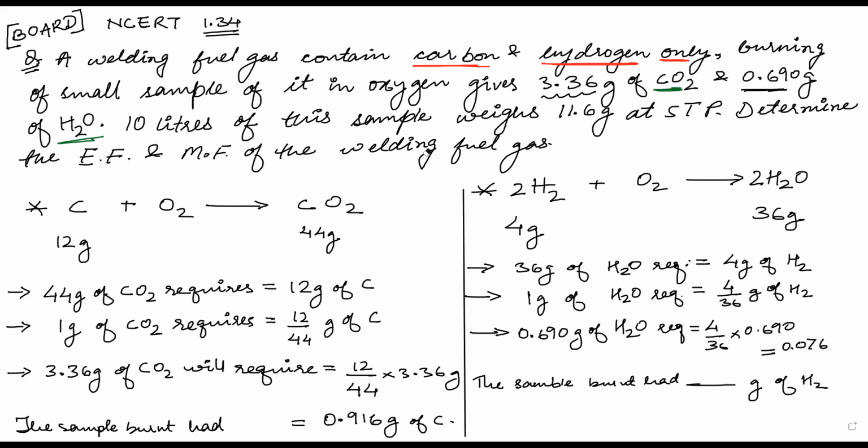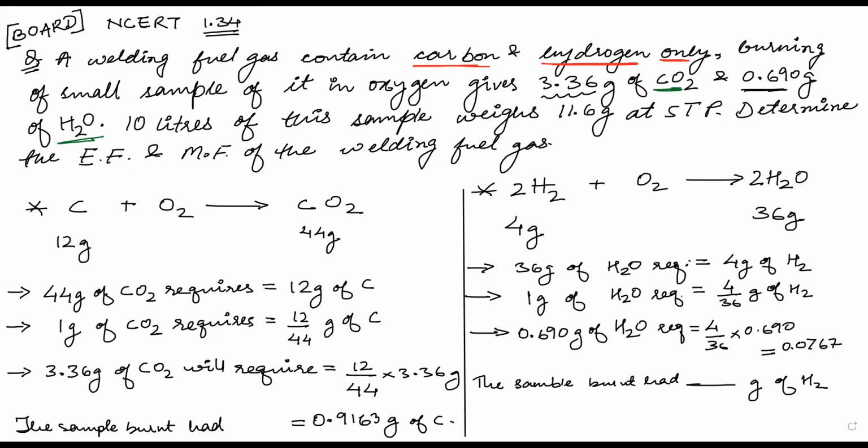So we can write 0.076, and we will write 7 here. Okay, and let us increase one more decimal digit: 0.09163. Okay, 9163.